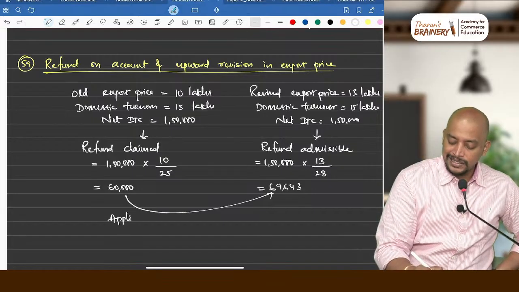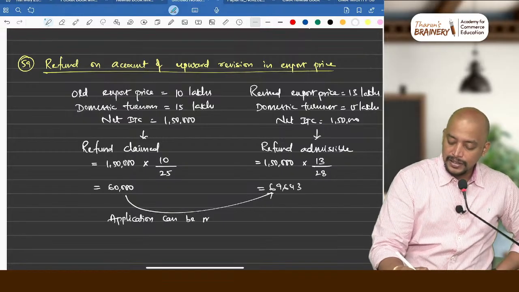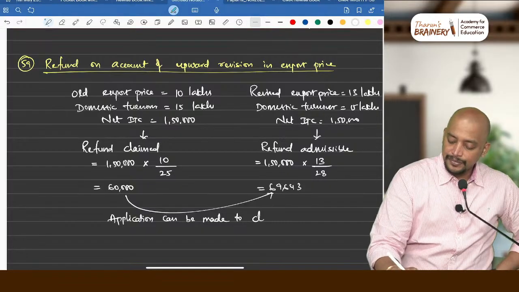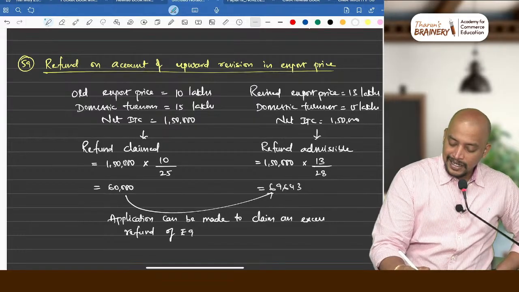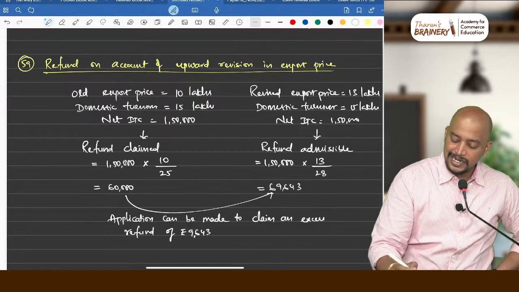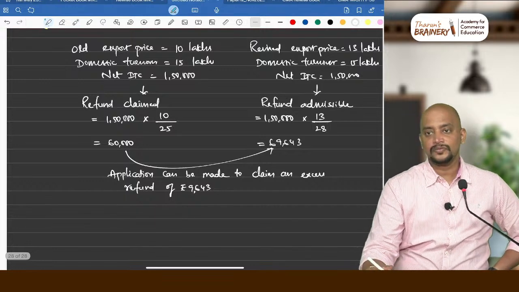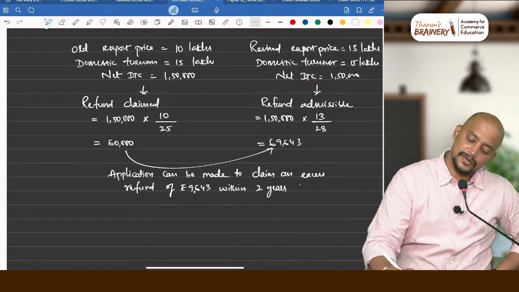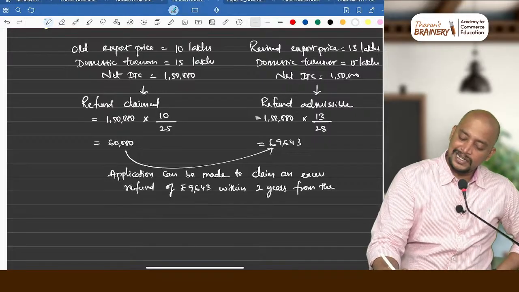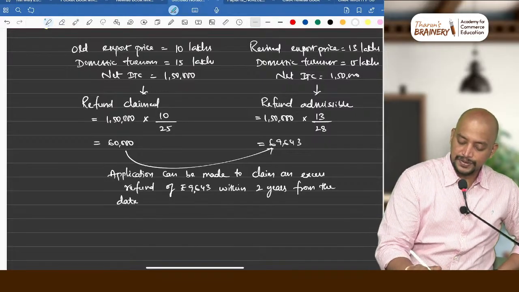Now application can be made to claim an excess refund of rupees 9,643 within 2 years from the date of export.